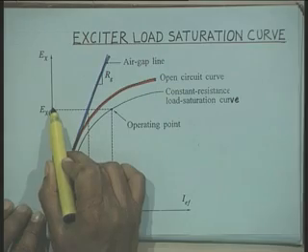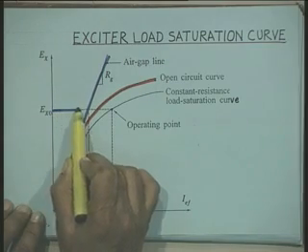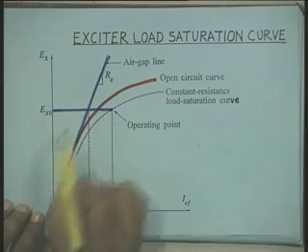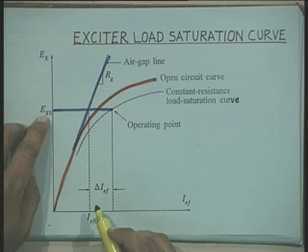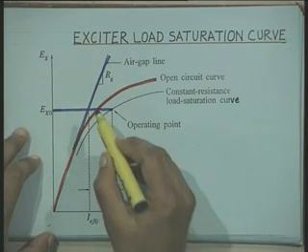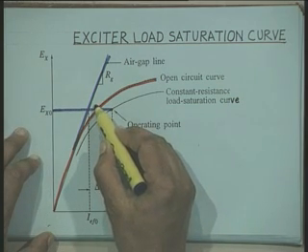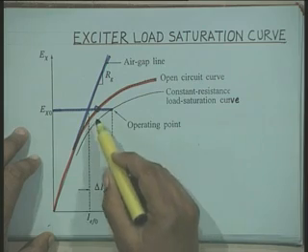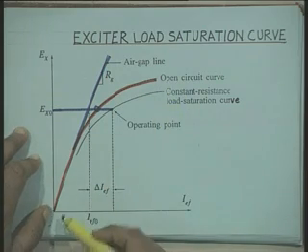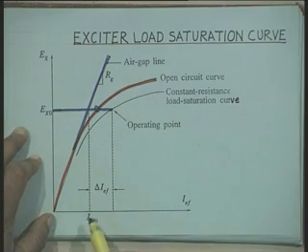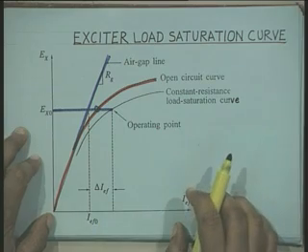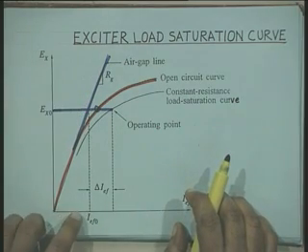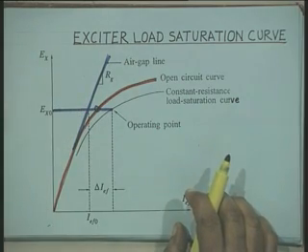Now, for a certain output Exo, the field current required under the open circuit condition will be equal to the field current required corresponding to the air gap line plus some additional current to account for the saturation.